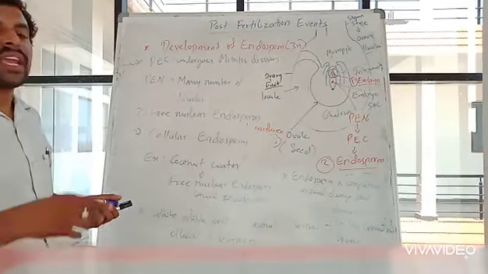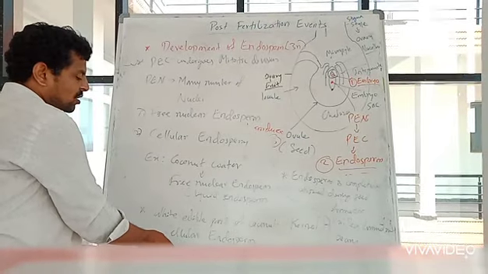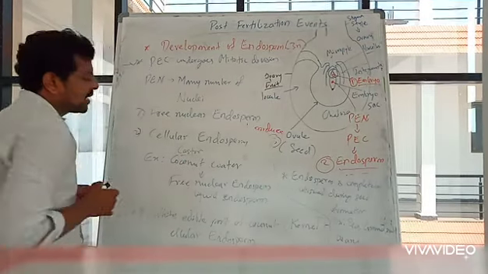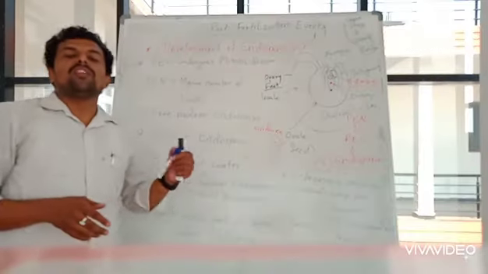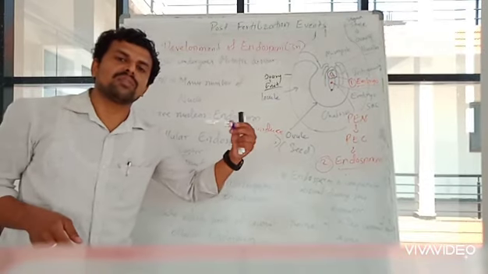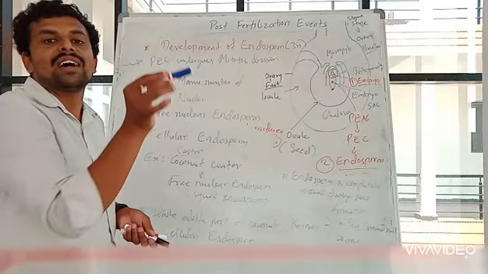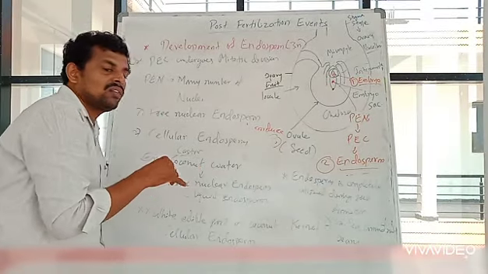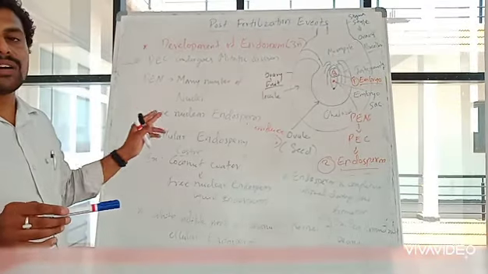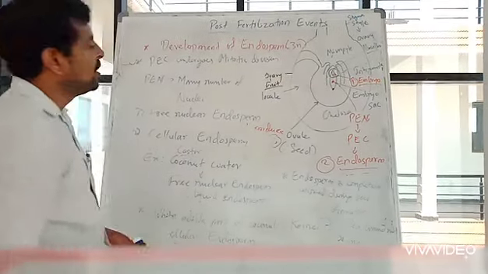Okay, and in few plants like coconut and castor, write one more example here, castor. Coconut and castor, this endosperm will remain even after seed maturation. Even after seed formation, the endosperm will remain inside it. So those kind of examples are castor and coconut. So this is about development of the endosperm. In the next portion we will try to understand the development of embryo.